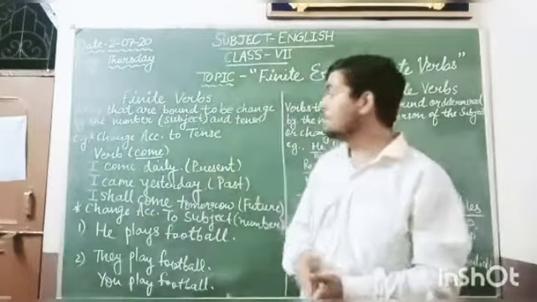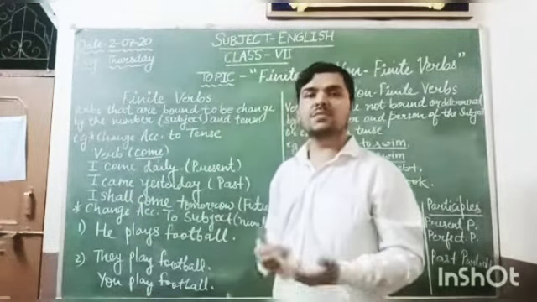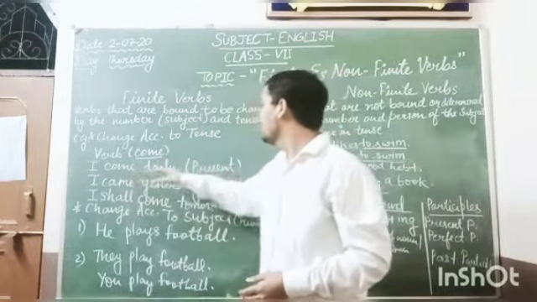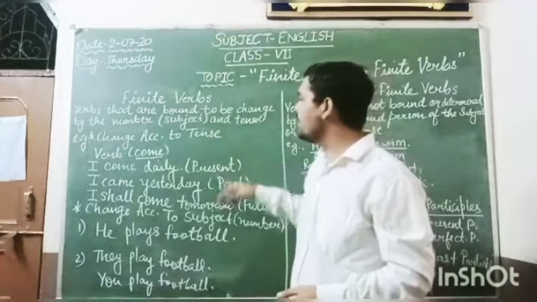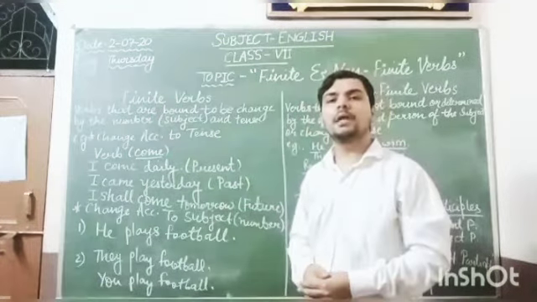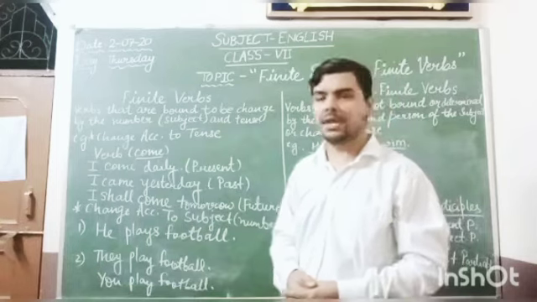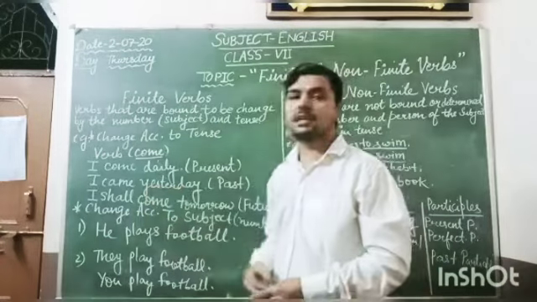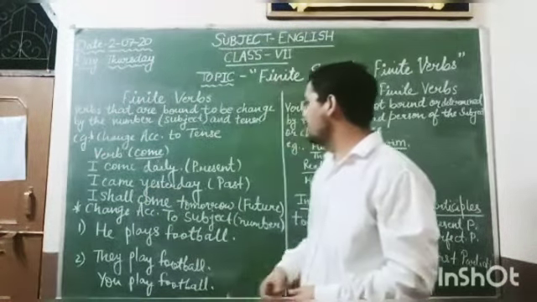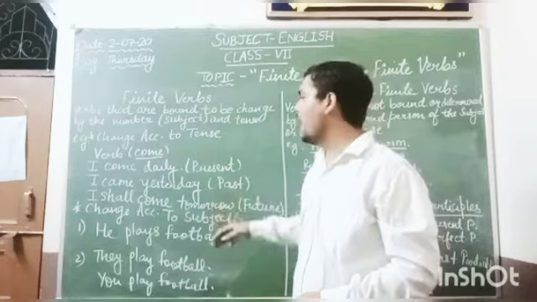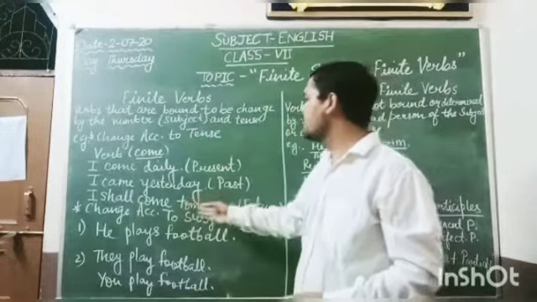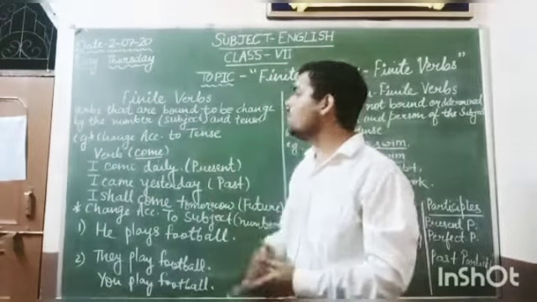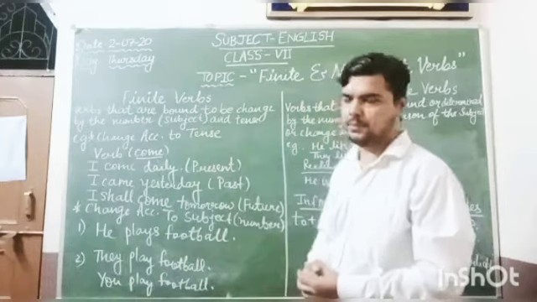Here we see that there is a numerous change in the usage of verb come. I come daily is in simple present or present indefinite form, and in the second sentence we have written I came yesterday, which is a simple past form, and the third, I shall come tomorrow, is simple future tense. Here we see the changes of the verb come according to the tenses.